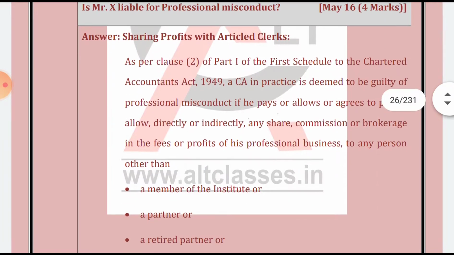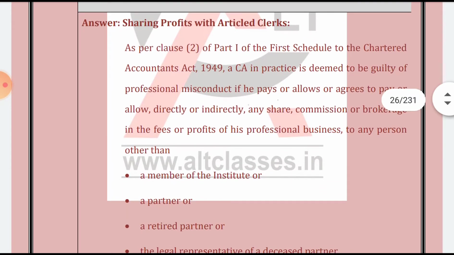Yes, he is liable. Sharing of professional fees with an article assistant, the same definition has been written, but we will read it now once because we had skipped it two times earlier.